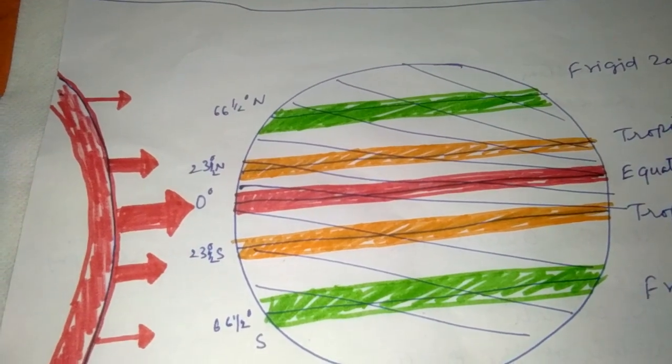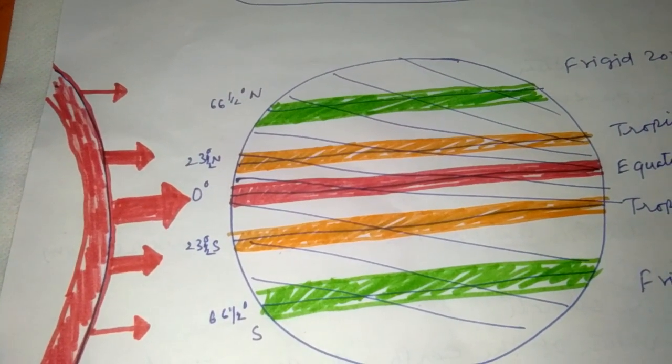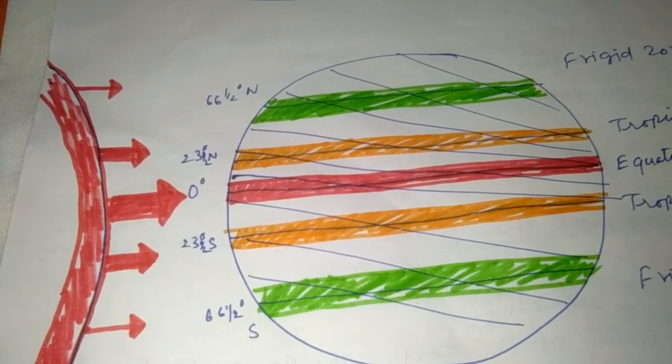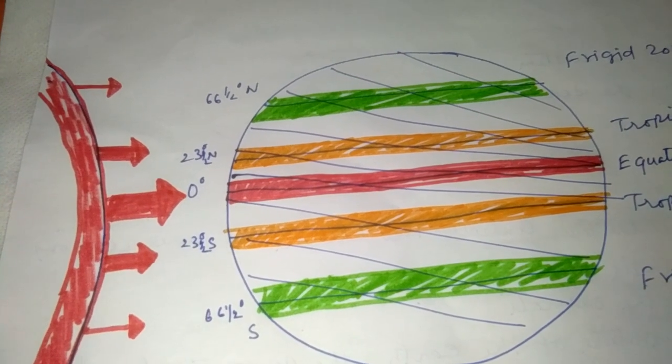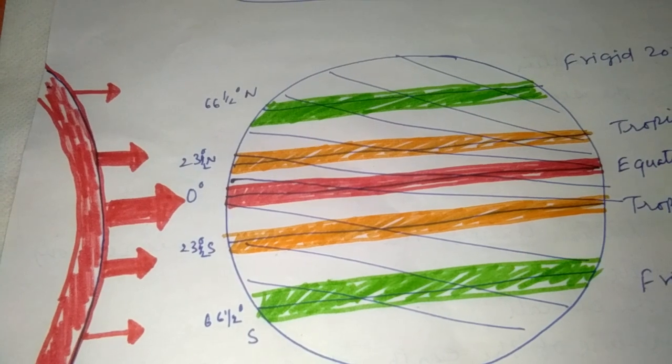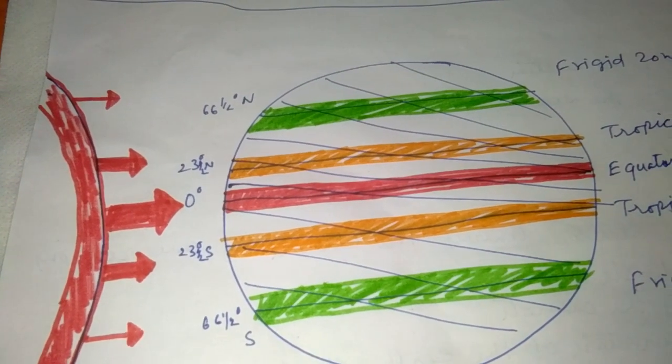So students, in this area the temperature becomes lower, but in the tropical regions the sun rays fall very directly one day in a year.